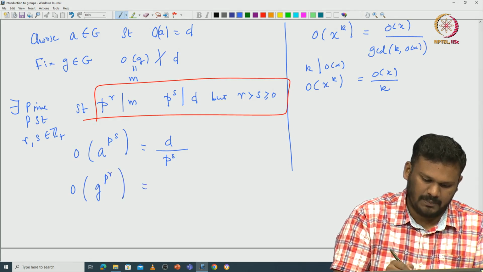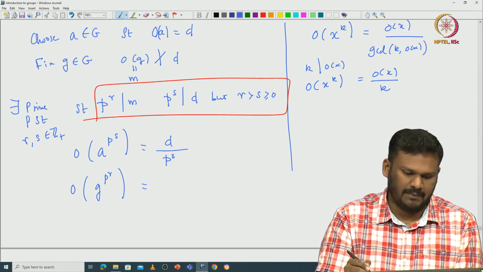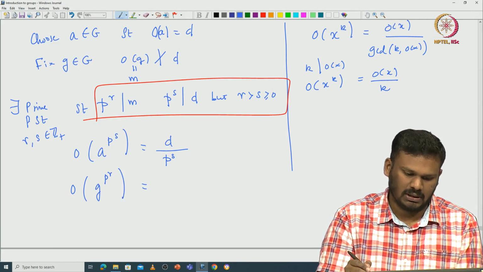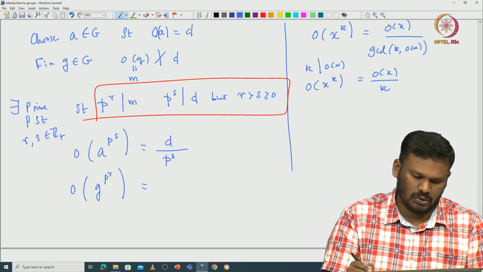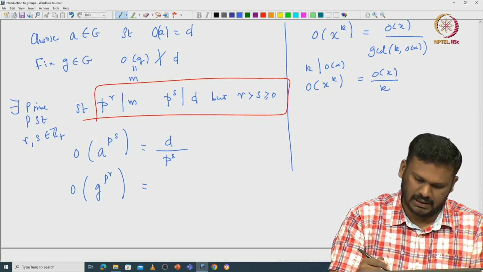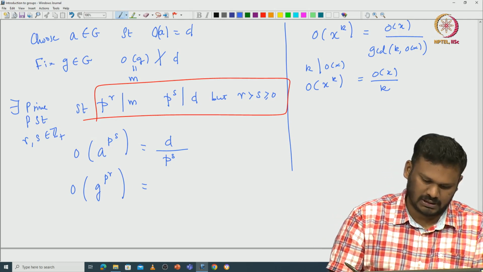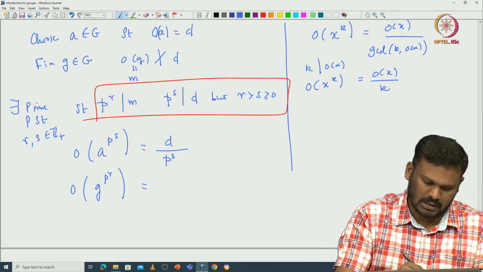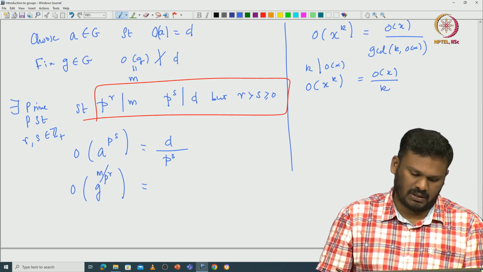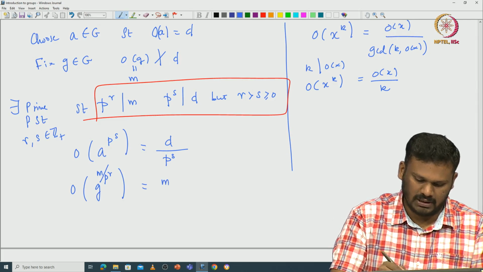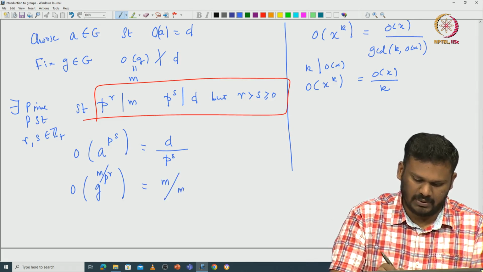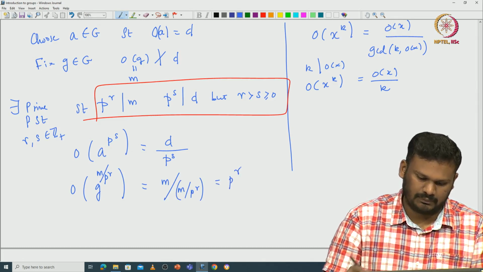Since p power r divides M, and M is the order of g, if we look at g power M divided by p power r, its order is going to be exactly p power r.